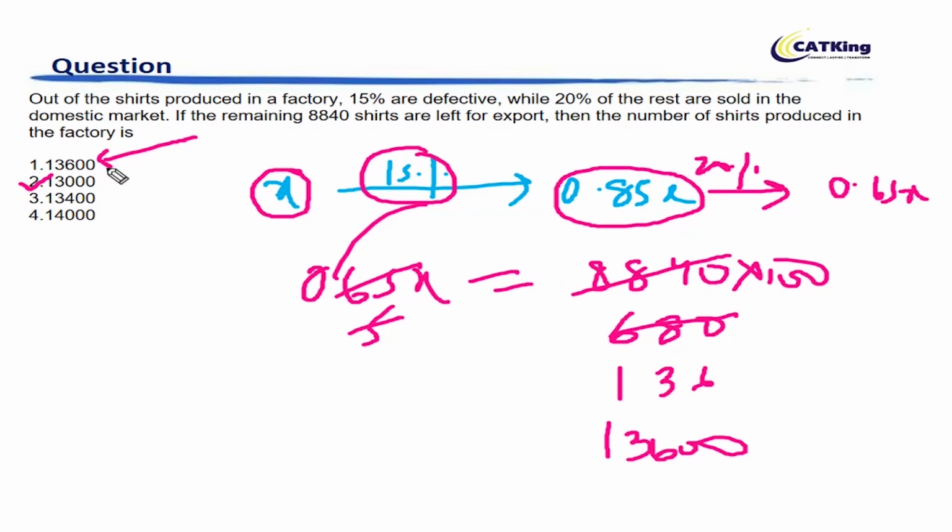So you have to realize this, the psychology of the people who are setting the paper also. You can't make a mistake in a simple question like this. If you make a mistake, you will find your answer and you will mark it, you will be happy going home. But your answer will be incorrect. So read the question very, very properly. That's the key input I have from this question.